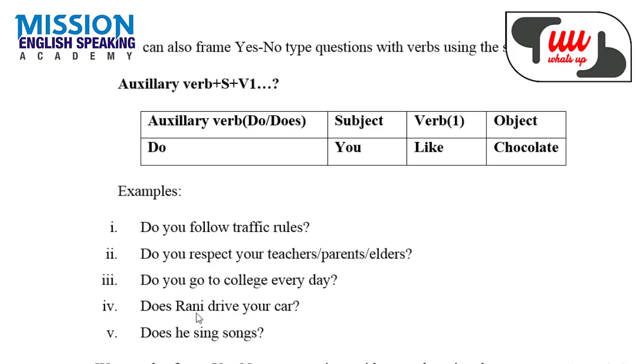Now here Rani, it means Rani is the third person singular noun. It is third person. So we use does. So does Rani drive your car? He is third person singular pronoun, so does is used. So does he sing songs.